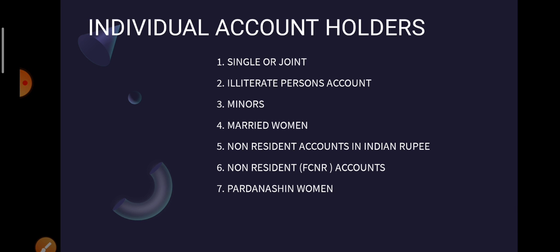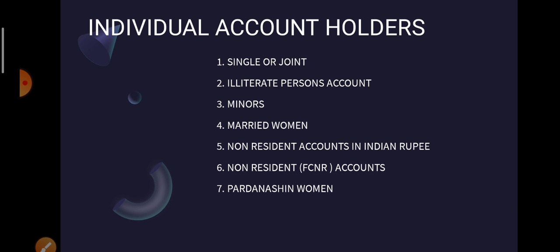Again, in the case of a married woman's account, there is a probability of transferring the account from their hometown to the town where their husband lives. So that precaution also needs to be taken. Similarly, a married woman, if she is a self-earner, if she has enough property in her name, if she has enough transactions with the bank, banks can give a loan to her directly if she is an earner by herself.